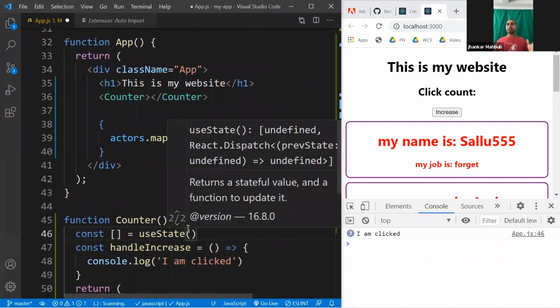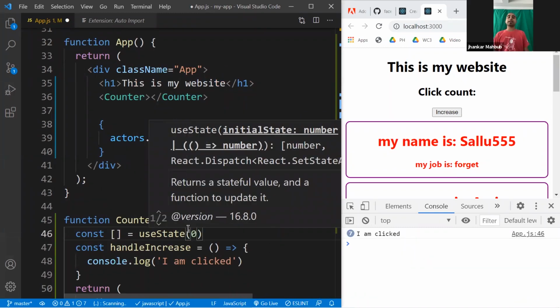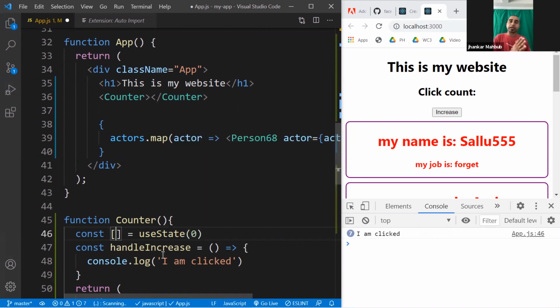And you can give it some initial value, as 0. The initial value means that once you don't have any clicks there, the value would be 0. And on the left side, inside an array, you will need to write 2 things.